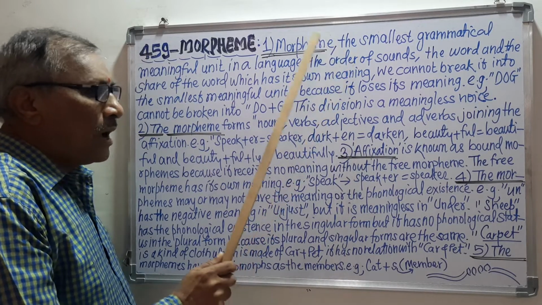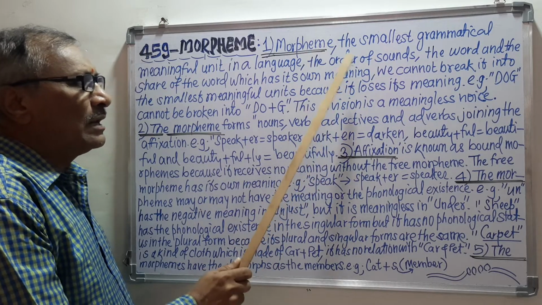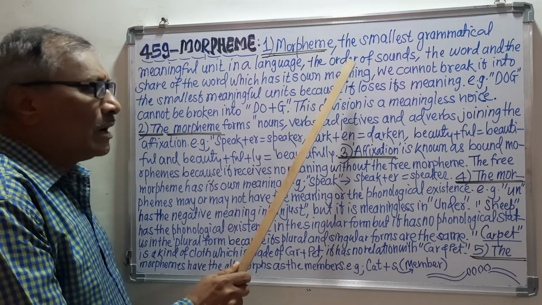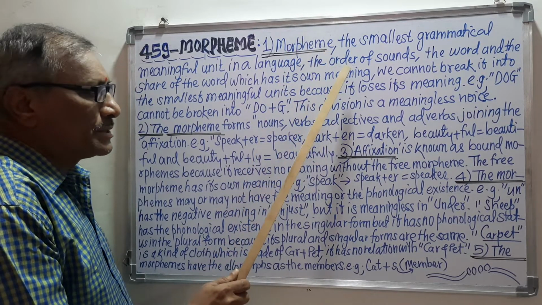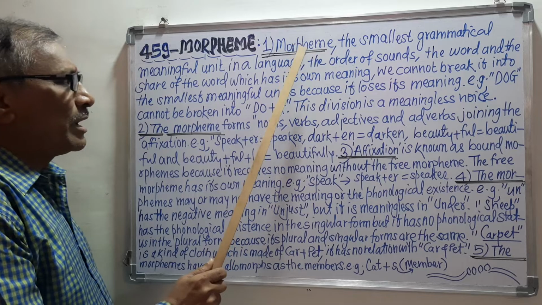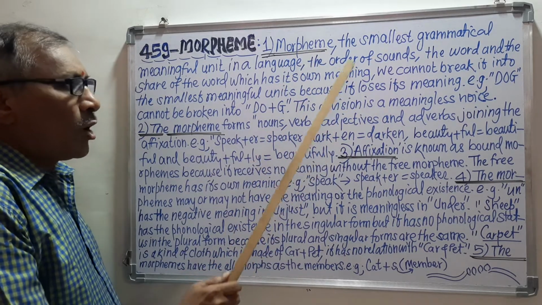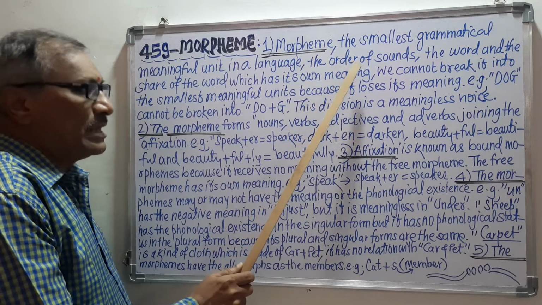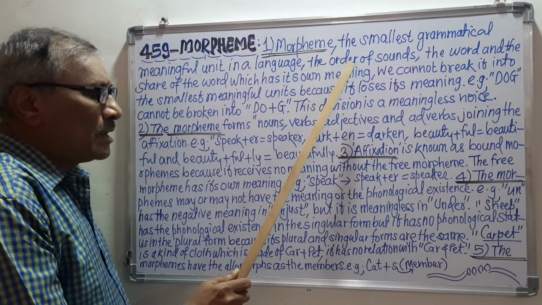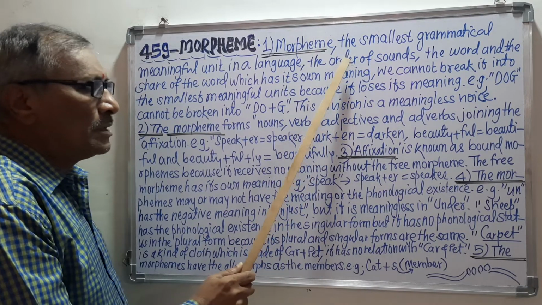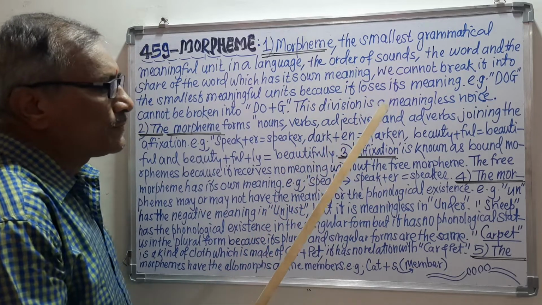So see, uncle, these are the sounds, and with the help of these sounds, this word uncle, that is the morpheme, has been created or made, and that's why morpheme is the order of sounds. Order means what? I will say sequence. I will say 1, 2, 3 order. That is uncle. That is the order. And so morpheme is the order of sounds.